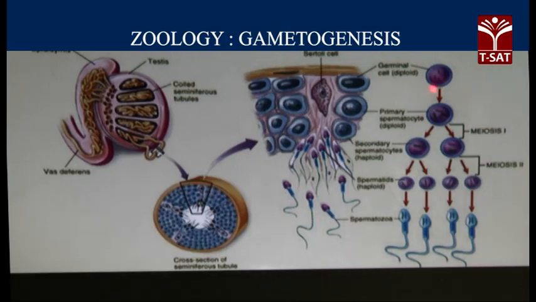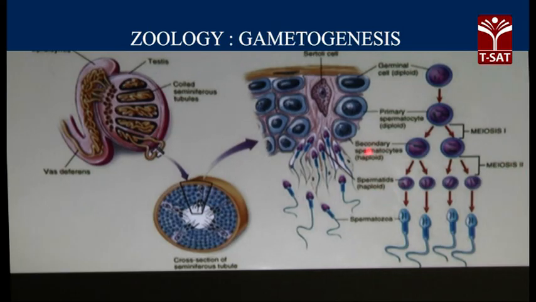Here is the germinal cell, the diploid cell, which is of course entering into the proliferative stage, the growth phase, and finally becoming the primary spermatocyte, which after meiosis 1 is giving rise to the two secondary spermatocytes, and both are haploid. The two secondary spermatocytes, which are haploid, after meiosis 2 will become the spermatids.